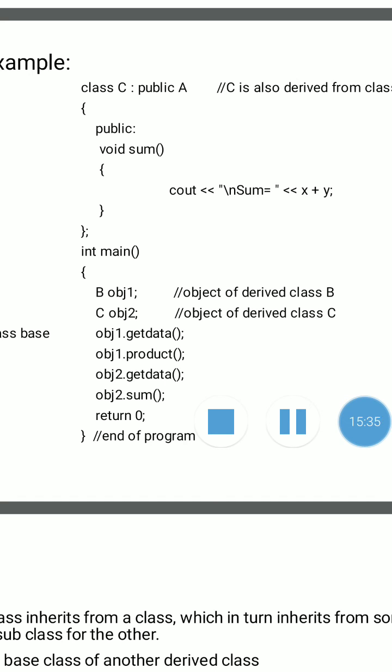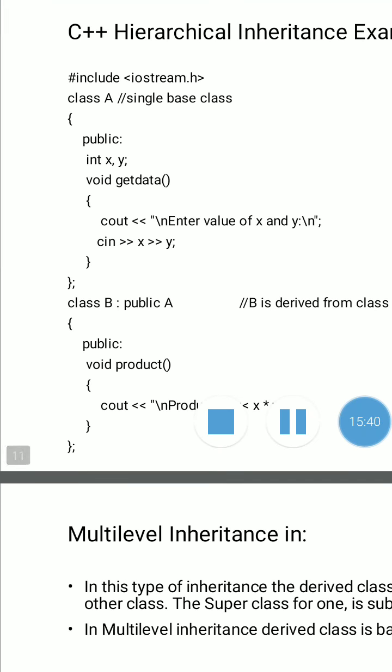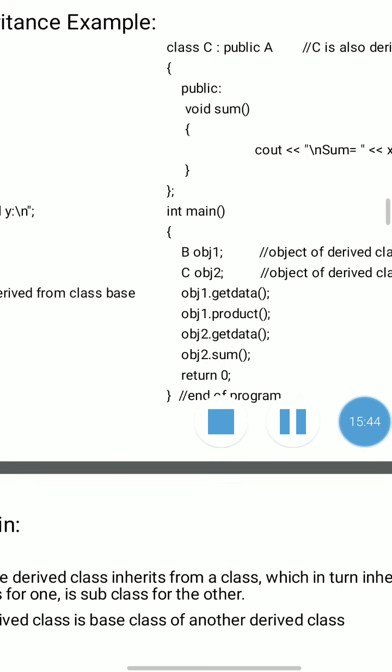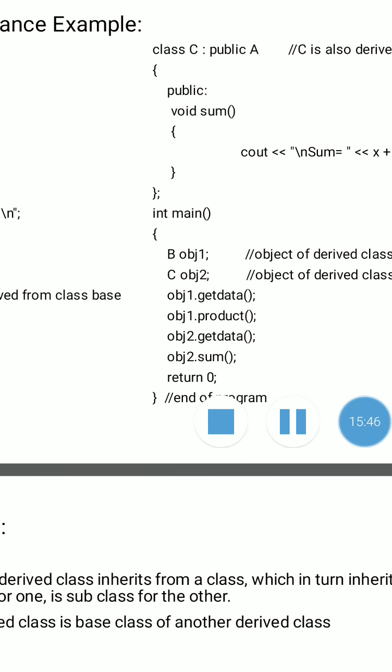Then obj1 is the object of class B, so check, class B's own member function is product. So here we access the product function with the help of class B's object, that is obj1.